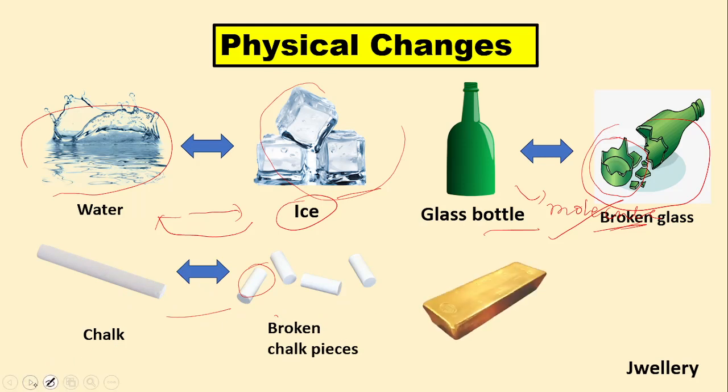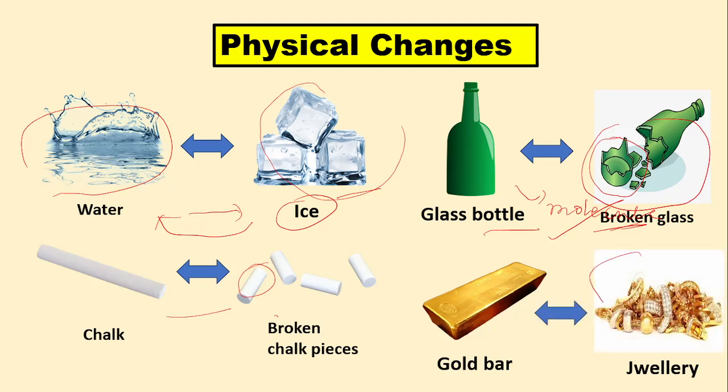Next, this is a gold brick or gold bar, and this is the gold jewelry, and we can again get back the gold bar out of this jewelry. The molecules present inside the gold bar are the same as the molecules present in the jewelry. So these are the examples of physical changes.